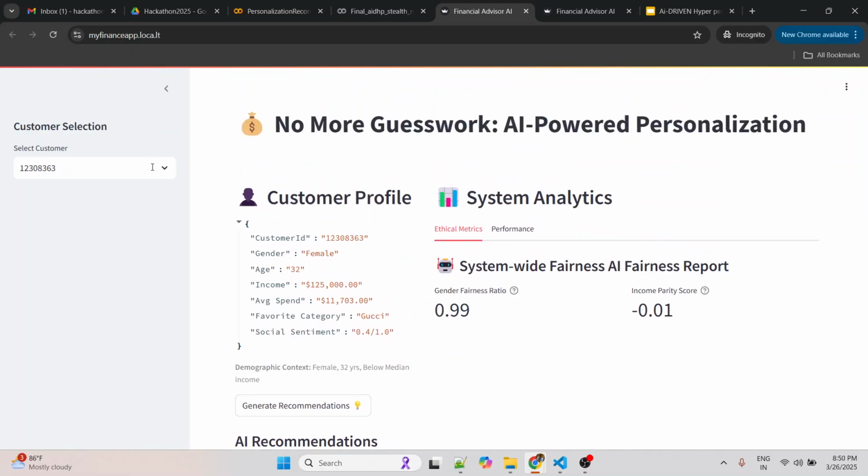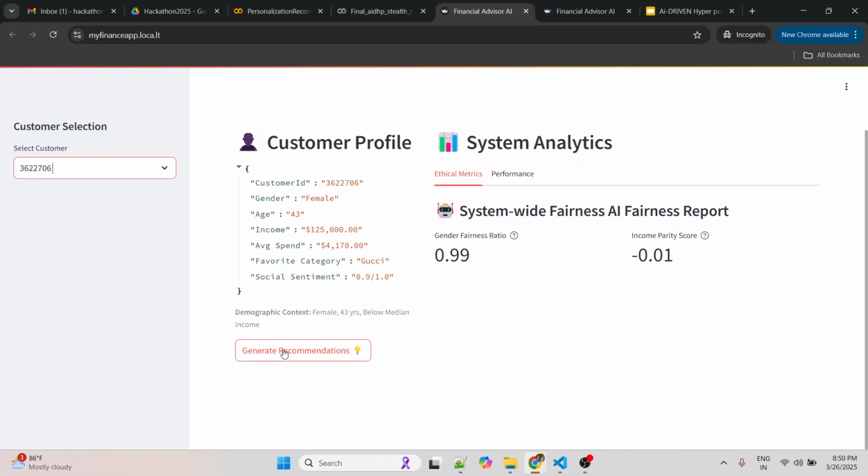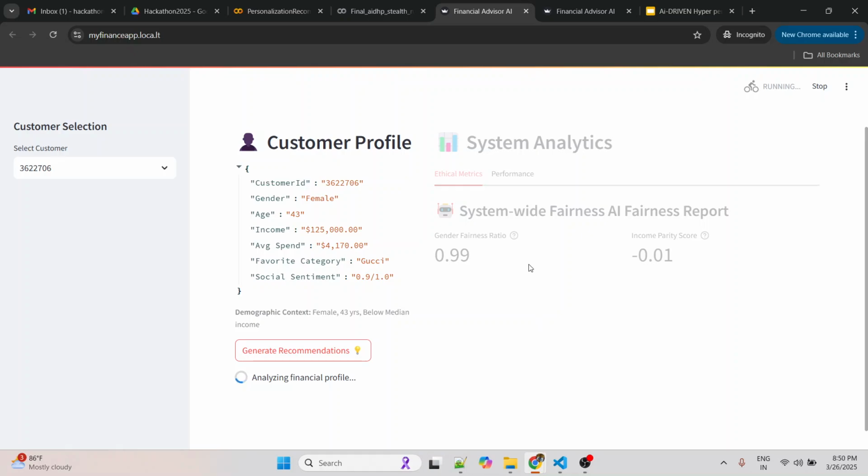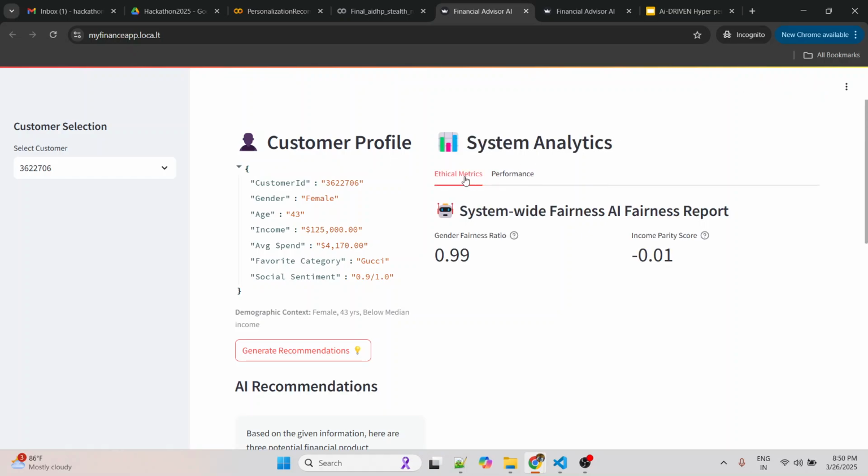As I mentioned, you can select different customers. For example, maybe I'll pick some other customer. The moment you select a different customer, the values get refreshed here, and you can use generate recommendations again. If you see the right-hand part, the ethical metrics and performance, this is at the entire data set level. It's not particularly for the user level.